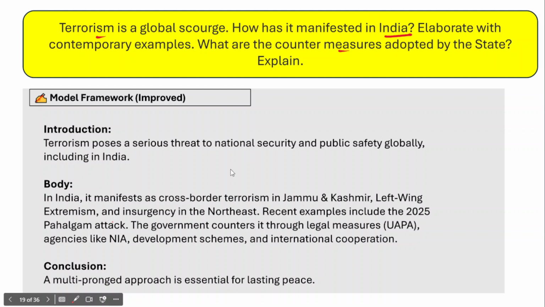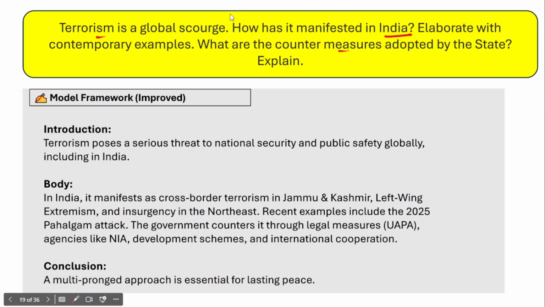And in the second part of the question, you need to elaborate the global threat of terrorism and its manifestation in India with contemporary examples. And then what countermeasures have been adopted by the state to deal with the scourge of terrorism. So you need to address three parts of this particular question.